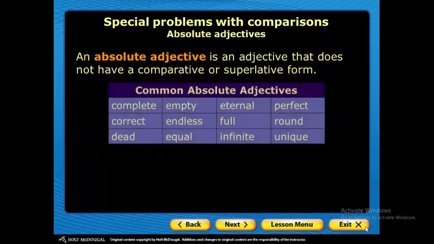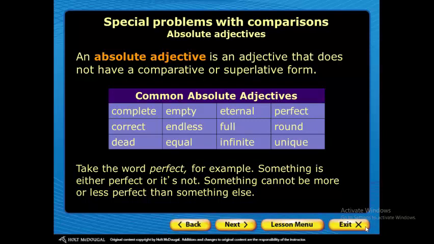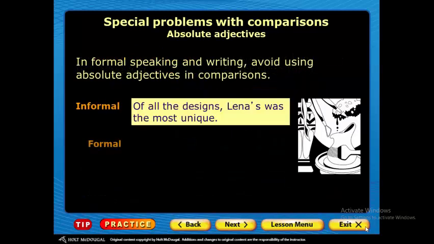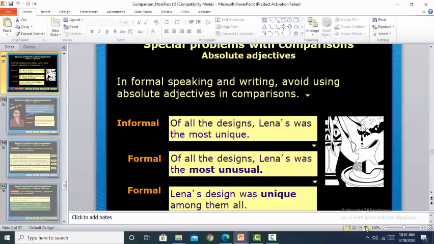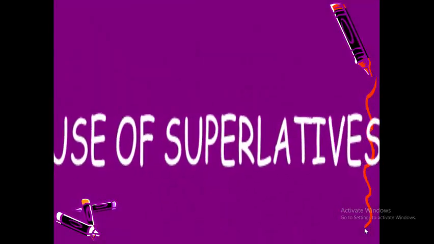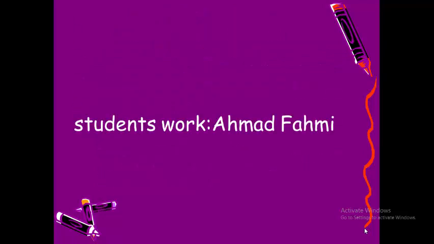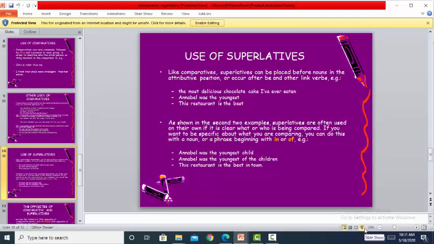We can also use common absolute adjectives like complete, empty, eternal, perfect, endless, full, round, dead, equal, infinite, and the word unique. I just want to summarize it here in a simpler way, to make it as simple as A, B, C. This is the grammatical rule we have also. Again, this is a simple example for that part.